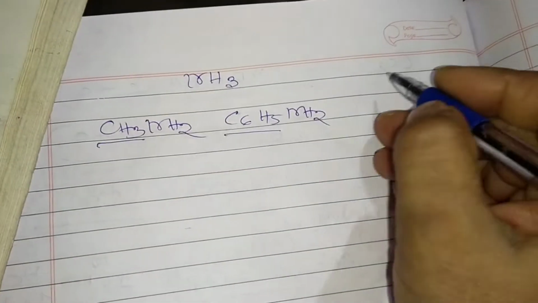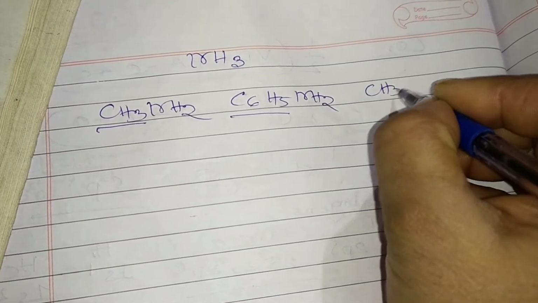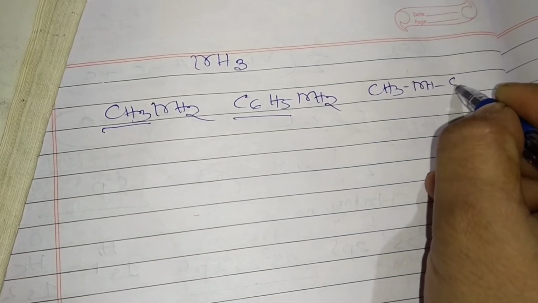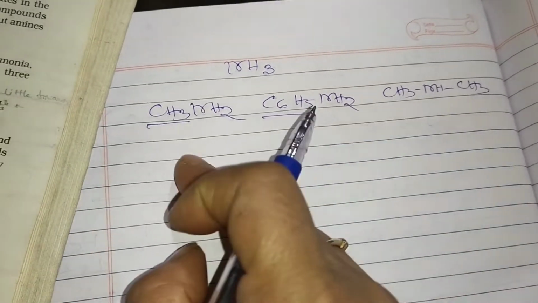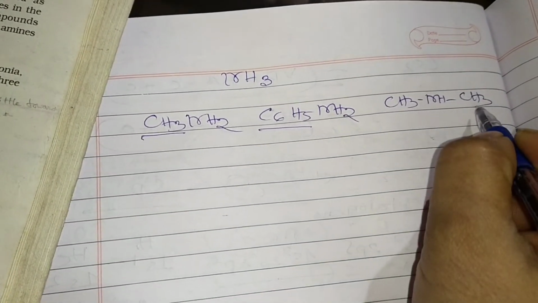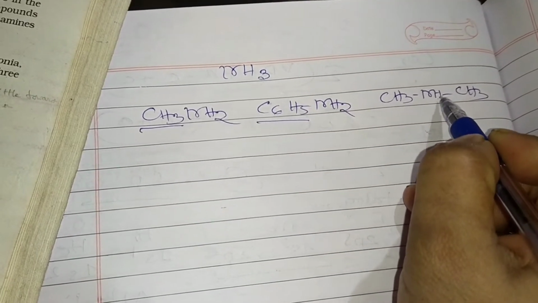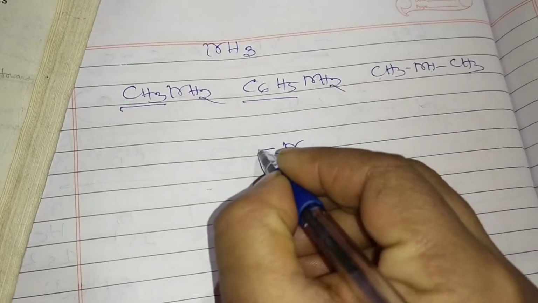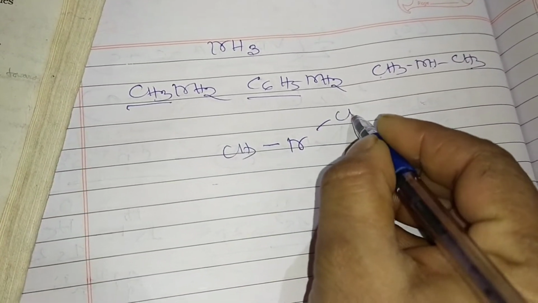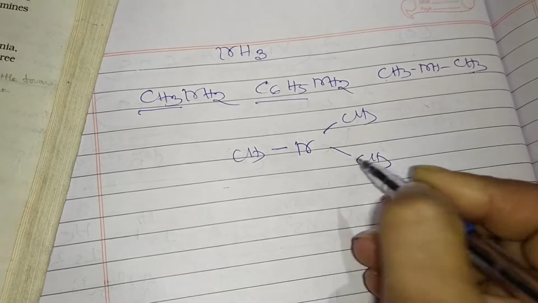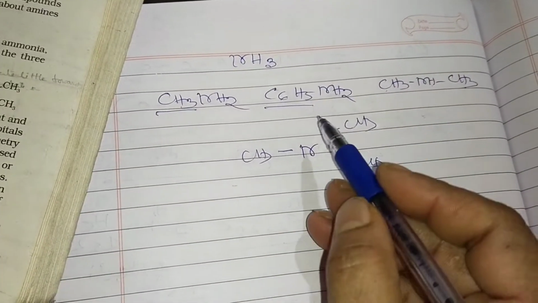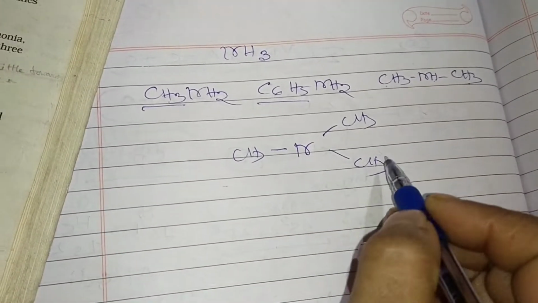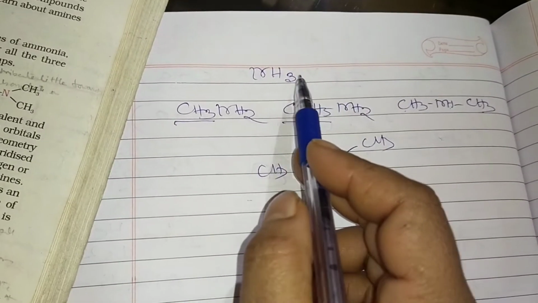When two hydrogens are replaced by alkyl groups, suppose CH3, it becomes CH3NHCH3, because two hydrogens are replaced. So this is called a primary amine, a secondary amine. When three hydrogens are replaced, suppose here CH3, here also CH3 and here also CH3, that is a tertiary amine. So we can say when the three hydrogens are replaced, that is also called an amine. So amines are the derivatives of ammonia.